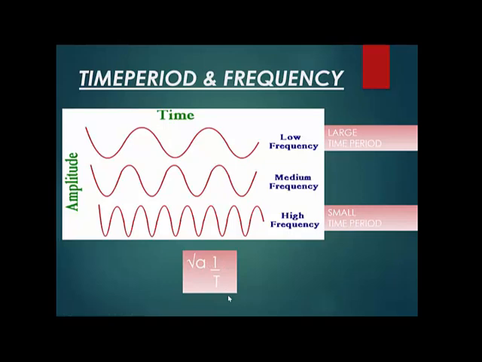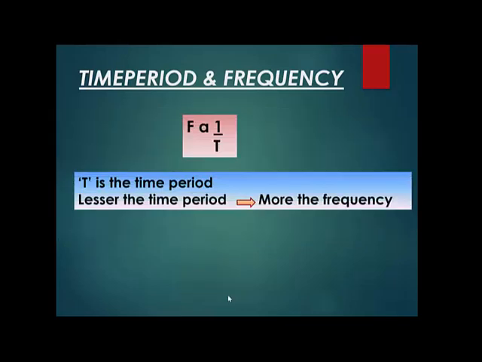It means if one is more, the other one will be less. If the other one is more, the first one will be less. So you can write it like this. This is the correct way of writing. f is proportional to 1 upon T. T is the time period. The lesser the time period, the more the frequency. The more the time period, the lesser the frequency. This is very, very important.